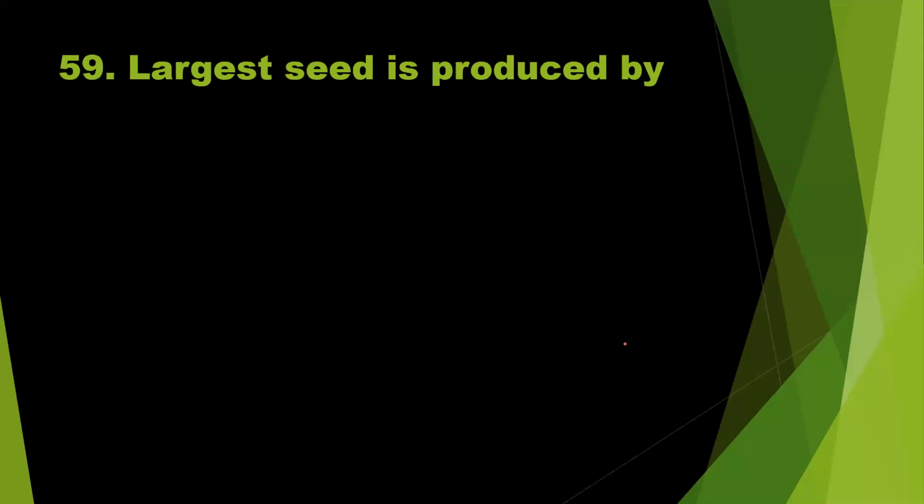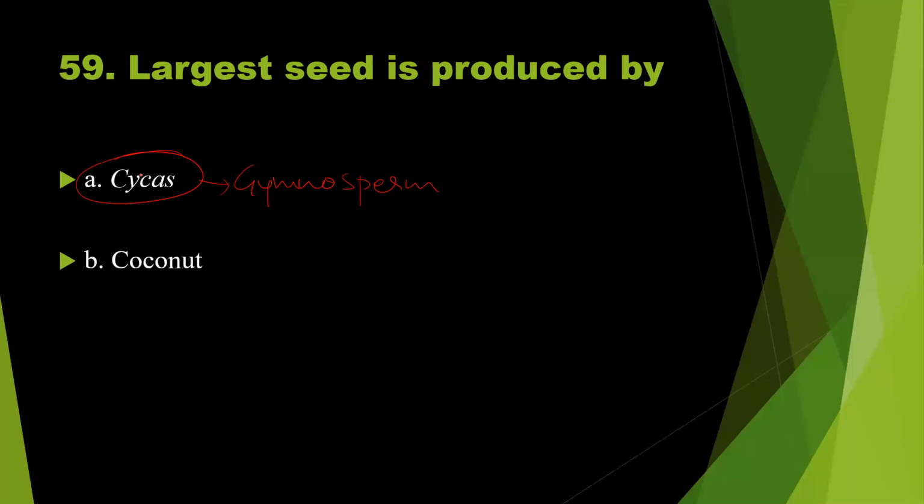Question number 59. Largest seed is produced by option A, cycas. Is it correct? Cycas is a gymnosperm. Yes, of course, gymnosperm also produces seeds, and they produce naked seeds. So we should remember some points with respect to the cycas. So what is that? Cycas followed by the coconut. I will tell you about the important features of cycas plant. Before that, let us see the options.